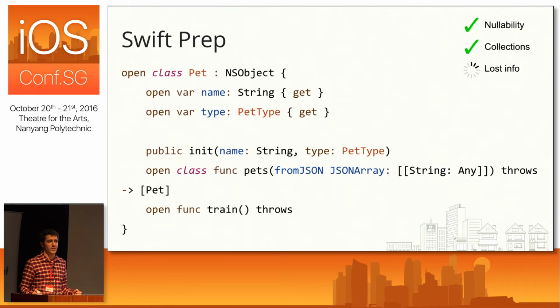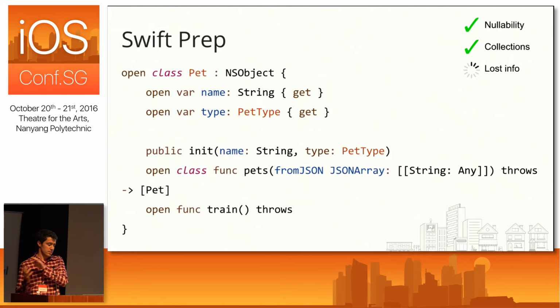All right, and that pretty much covers it for collections. So this is pretty straightforward, and if it turns out that tackling nullability in your Objective-C header is a really big task because it's a huge header or something like that, collections is always a good way to get started because you can make those changes piecemeal without having to deal with any extra compile warnings or anything like that.